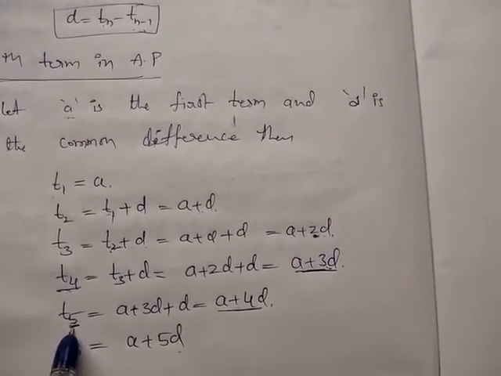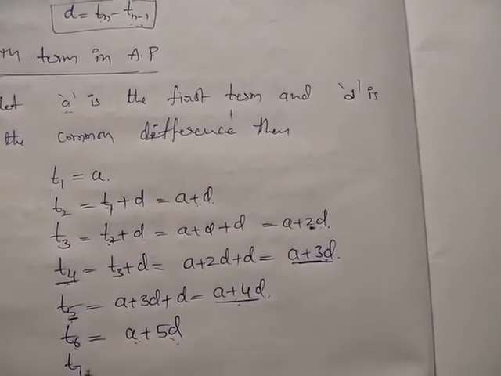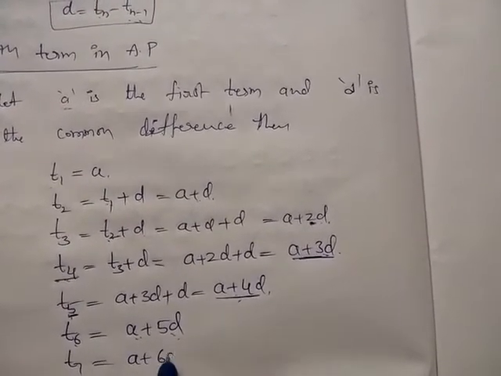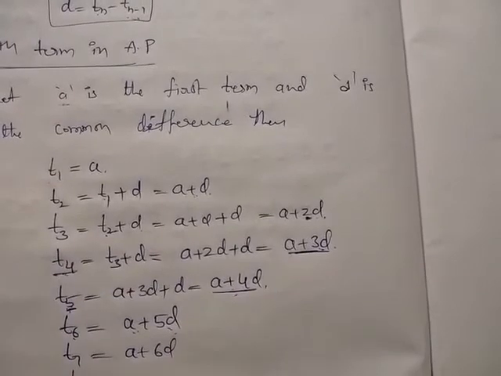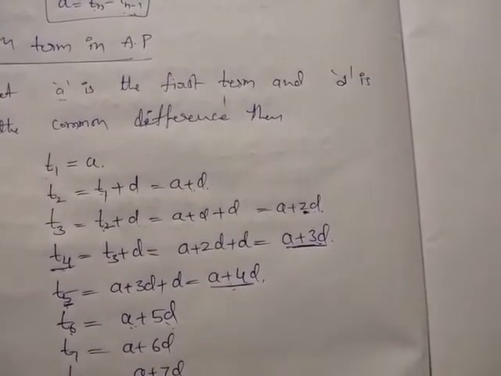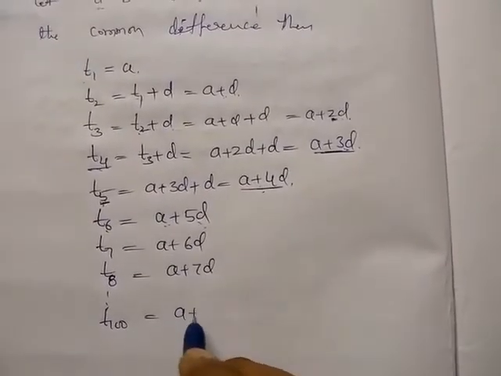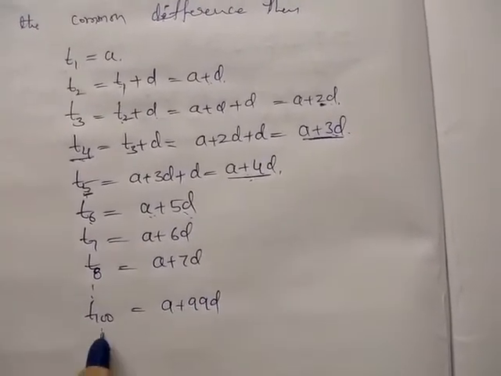Okay. So the fifth term is a plus 4d. Sixth term is a plus 5d. Seventh term is a plus 6d. So the eighth term is a plus 7d. So if you write the 100th term, a plus 99d.